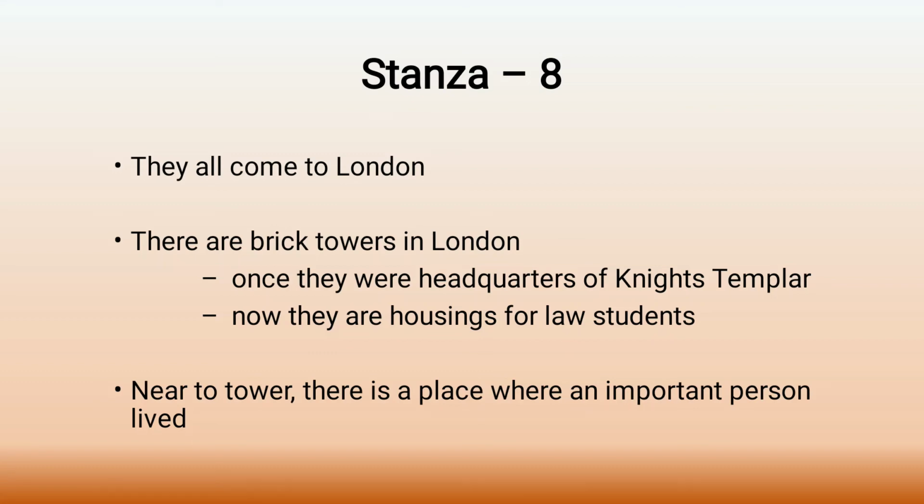These towers were once the headquarters of the Knights Templar, but now they are mere housings for law students studying there. Near the towers there is a place where an important person once lived, but the poet is not mentioning the name of that person. He's just saying that an important person once lived near that tower.